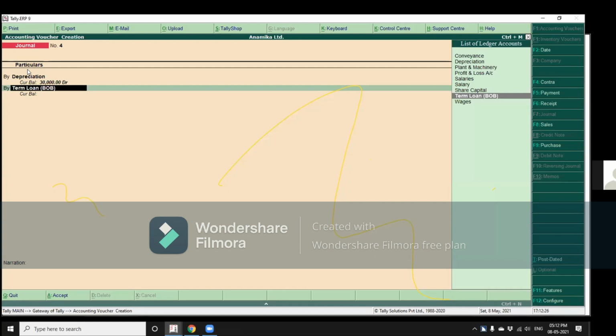Whereas in the other types of vouchers, whatever amount you have entered is taken to be correct, because the same amount is adjusted in the bank, cash, sale, or purchase. But here in journal, you have to specify each of the amounts. And always in your last account, it will take it as the balancing figure.